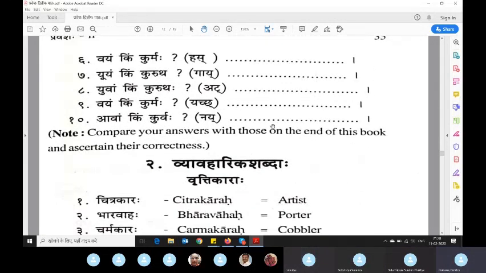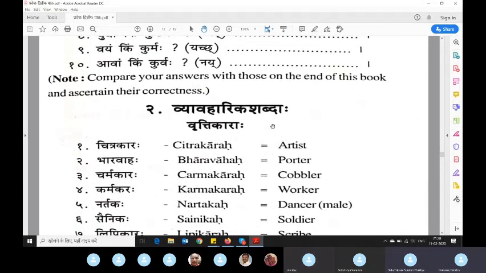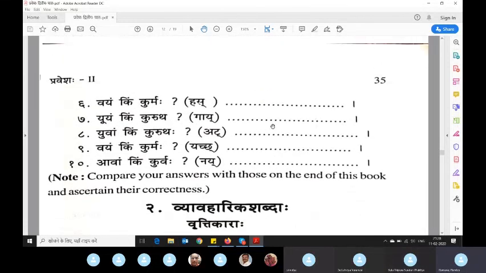Yes, any other? I'm expecting all of you to do this on your own and send it in that WhatsApp group, and we can all check together, because I may not get that much time to check everyone. You can all see each other's, and I will see at the end whenever I get time. In between, I will keep on seeing. But please do it, because it is the beginning. If you keep on doing everything, we will keep completing and go forward, building a good base. If you leave it thinking we'll do it after 2-3 chapters, then it will become bulky, people get bored and they quit. That is how it happens.